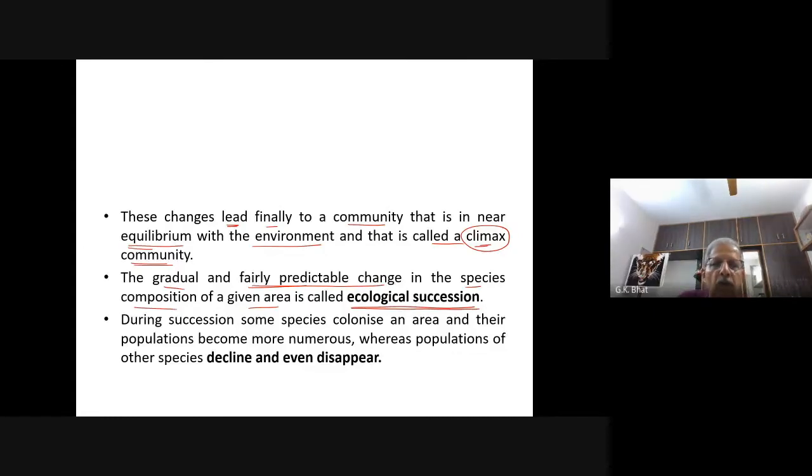Now, I wanted to ask, does any one of you have any pond or lake nearby your village? A pond or a small lake? Does any one of you have? Come on, tell me quick. Which you are seeing since your birth. Come on, quick, quick. You don't have it at all?